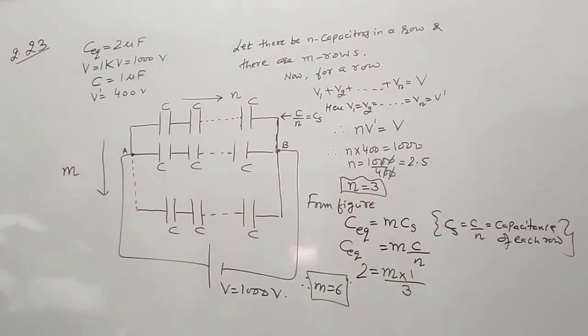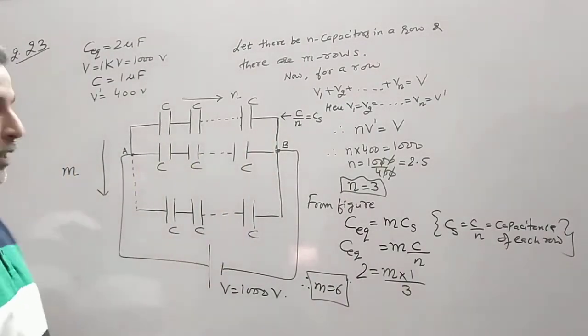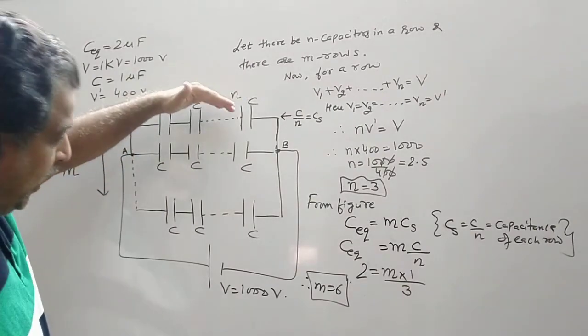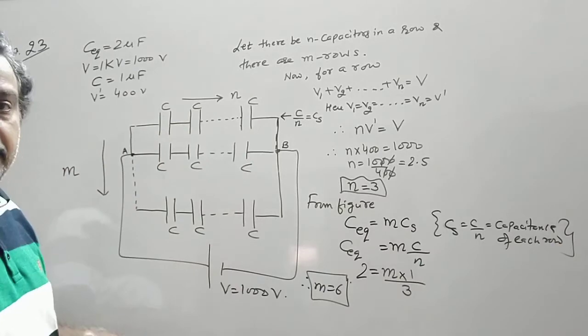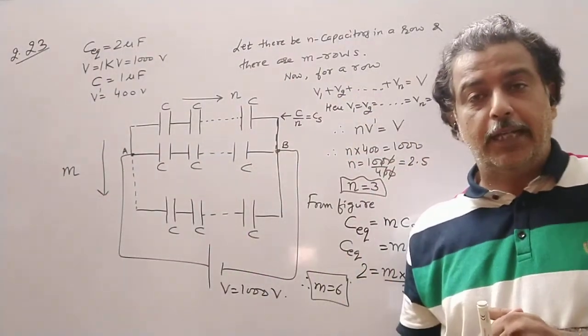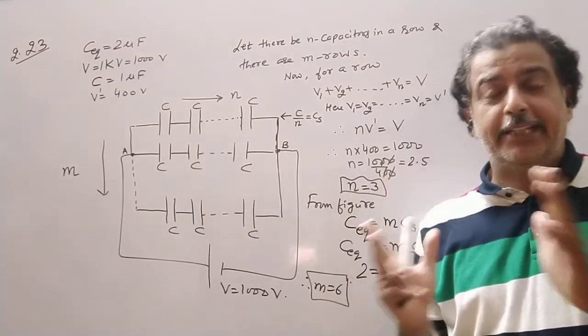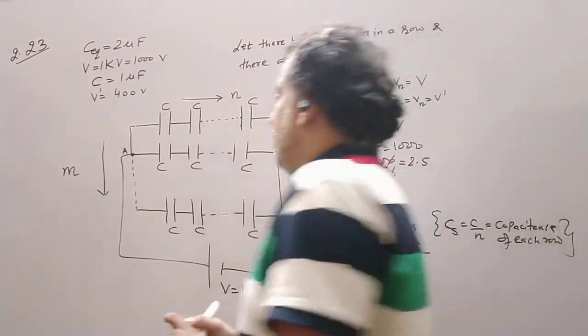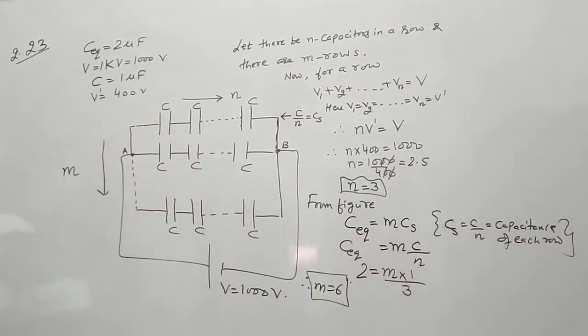Now it means there should be 3 capacitors in each row and there should be 6 rows: 1, 2, 3, 4, 5, 6. So how many total capacitors are required? There should be m into n, or 18 capacitors required to get this situation.